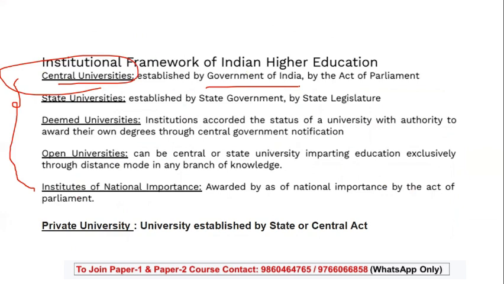State universities are governed by the state government by legislature. Deemed universities have the status of a university with authority to award degrees, which was given through the central government. Open universities impart education through distance mode. Institutes of national importance act with the help of parliament, whereas private universities are established by state as well as central acts also.